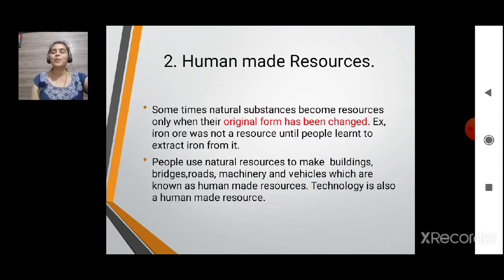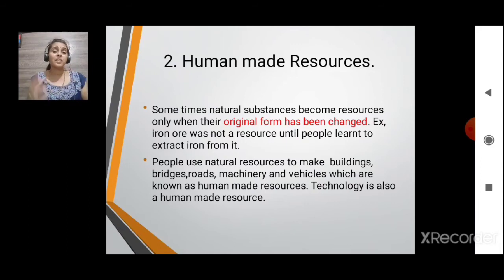Now I will come to the human made resources, that is what I was explaining. So the previous slide, but in detailed form. Sometimes natural substances become a resource only when their original form has been changed. Okay, when their original form has been changed, then it becomes a resource. For example, iron ore was not a resource until people learned to extract iron from it. So iron ore is not a resource, but what is a resource? Iron. Iron is there in the iron ore. What you have to do? You have to extract iron from iron ore.